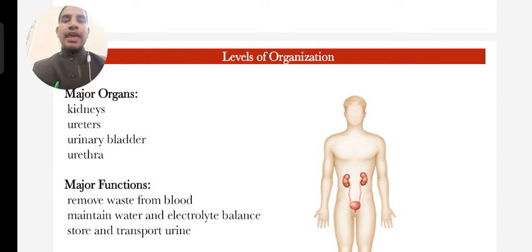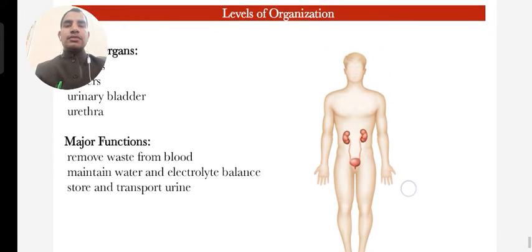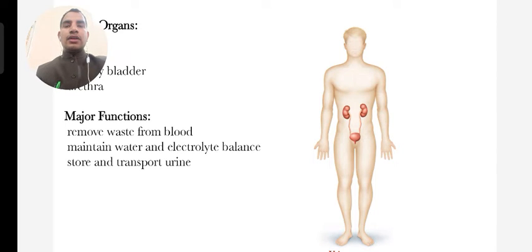They excrete unused substances like urea, remove water from blood, maintain water and electrolyte balance, and store and transport urine, etc.